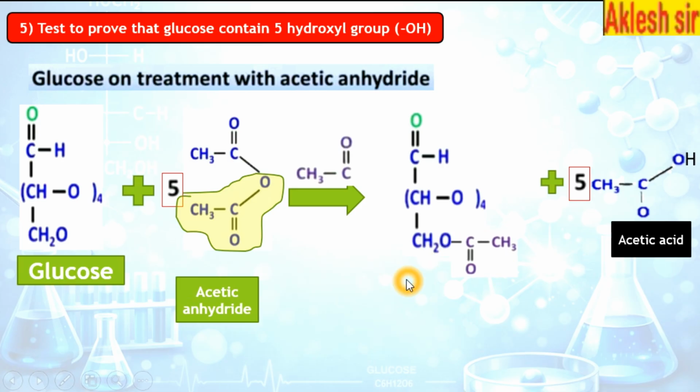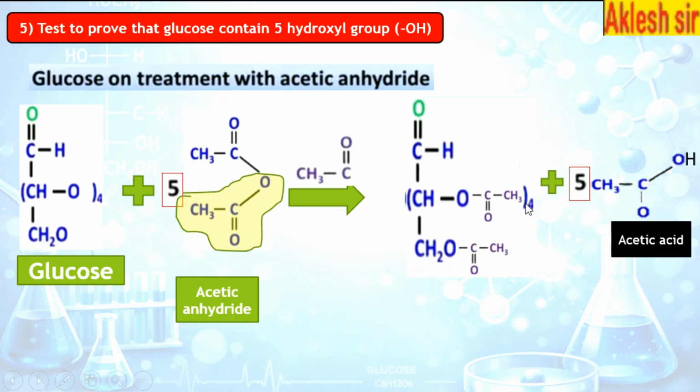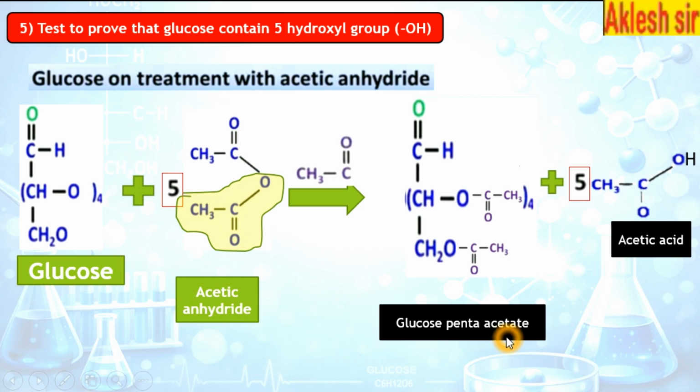The 1 molecule is attached. Remaining there are 4 CH3 C double bond O, and these 4 will go here in the middle part. So this part has gone here. Total 4 molecules are attached here and 1 molecule is attached here. Total 5 molecules are attached, and this type of structure is known as glucose pentaacetate.